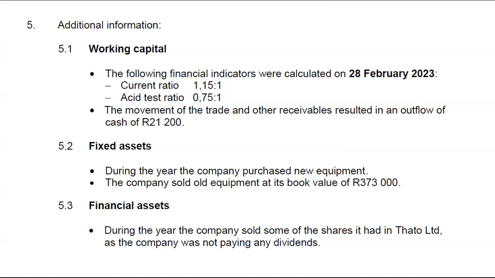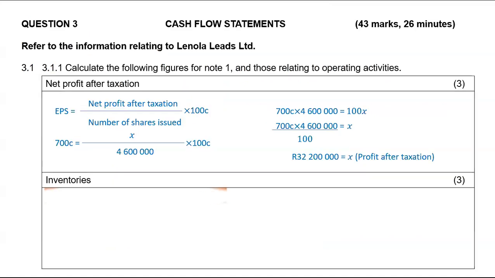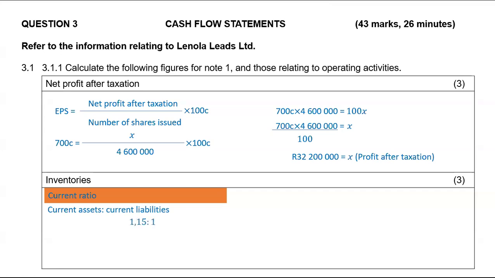So the formula for current ratio is current assets is to current liabilities, right? And the ratio was given to you as 1,15, which is your current assets, and your liabilities will be 1. And as you have noticed, we were not given current assets.